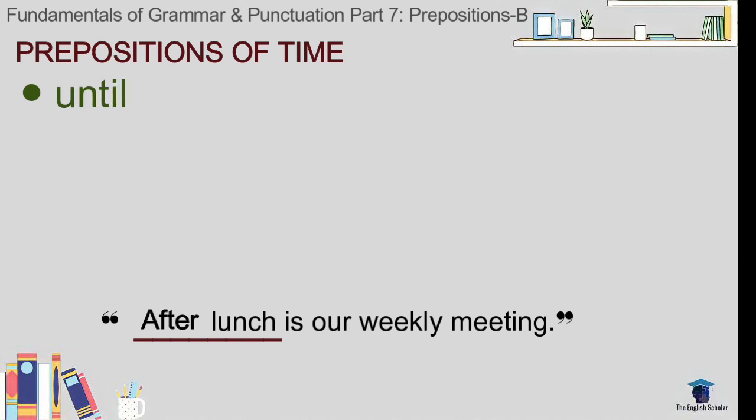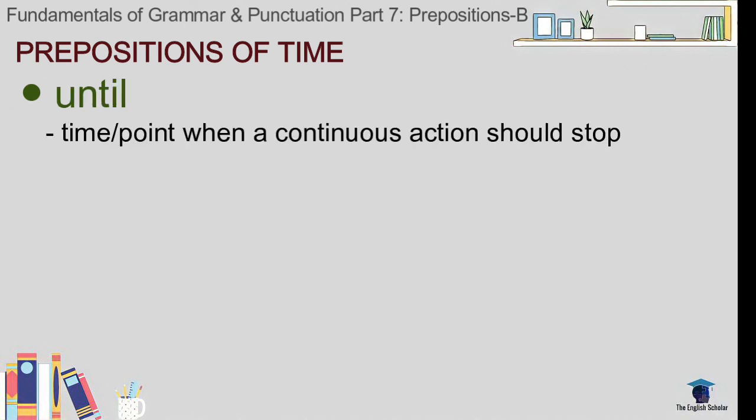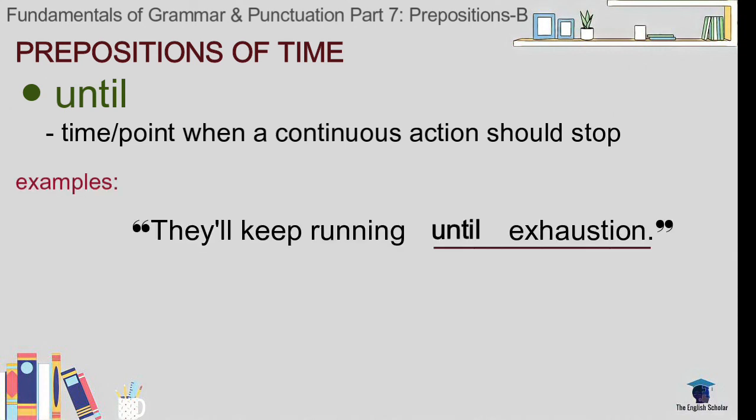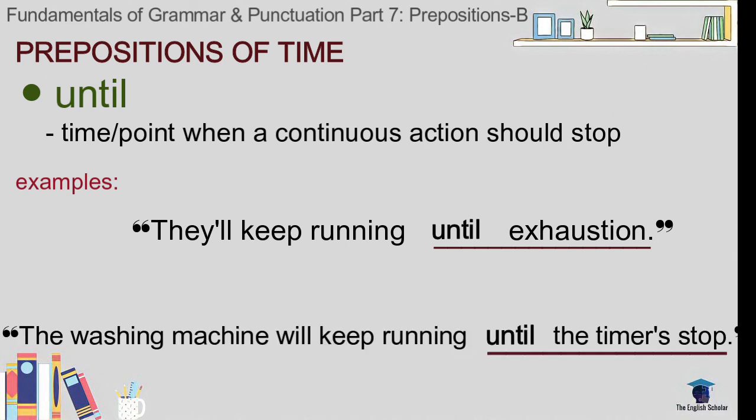Until. Until describes a continuous event that will end at a specific point or time in the future. For example, they'll keep running until exhaustion, meaning if they don't get exhausted, they will not stop running. The washing machine will keep running until the timer stops. This means that if the timer isn't up yet, then the washing machine will keep running.